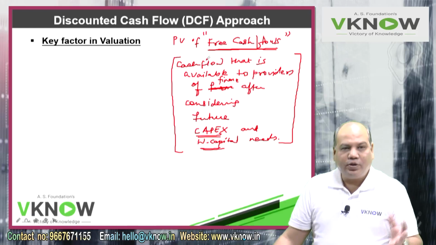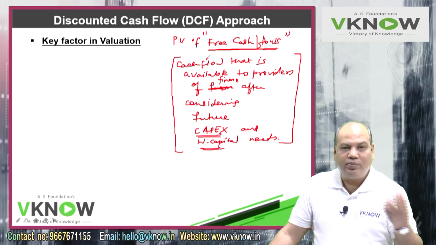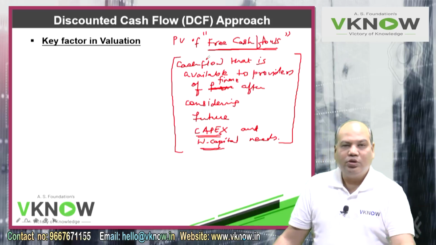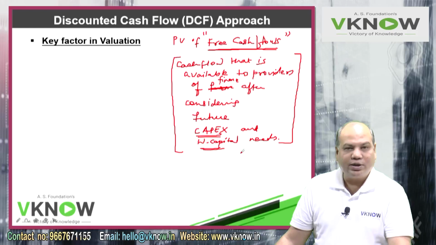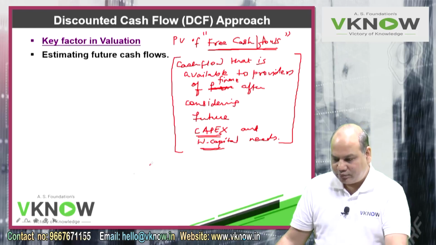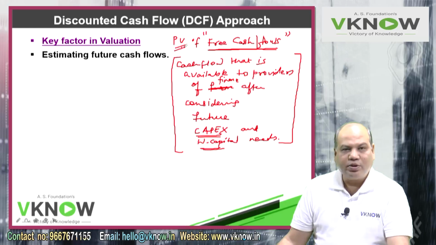Hence the cash flow that will finally be available to distribute to shareholders and investors will be after taking into account the cash required for future capital expenditure and working capital needs. And after adding all the cash flows, of course by converting them into present value, that gives me the value of the business. So what are the various technicalities and steps involved, and all the minute points that have to be taken care of, we are going to discuss now.